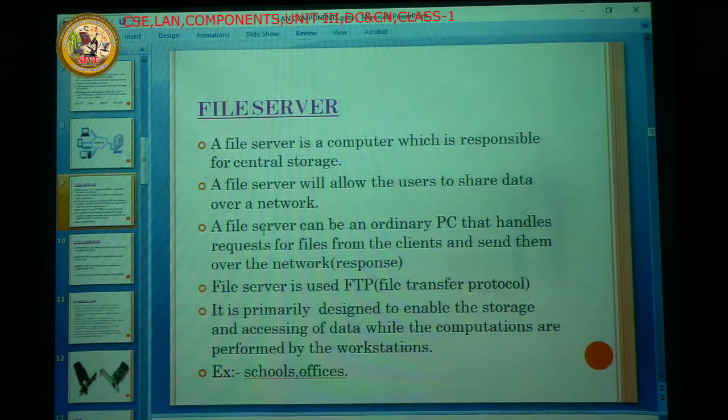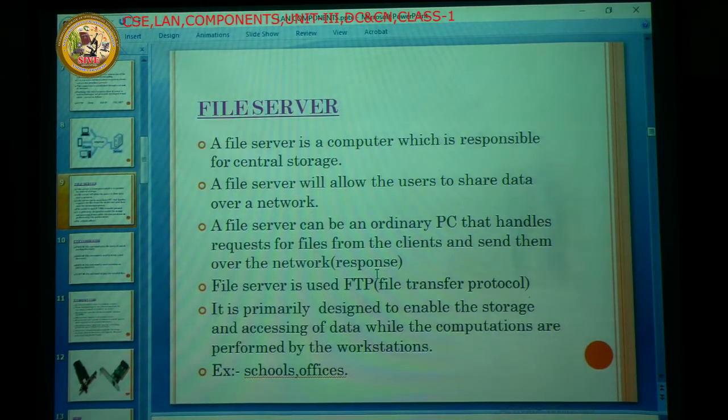Next one, a file server is an ordinary piece of PC that handles the request for the files from the clients and sends them over the network. I am already telling you the file server is nothing extraordinary, it is only an ordinary personal computer that handles the request for files. So who is giving the request? The clients give the request for files. So the server sends the files to the clients over the network. That means the response.